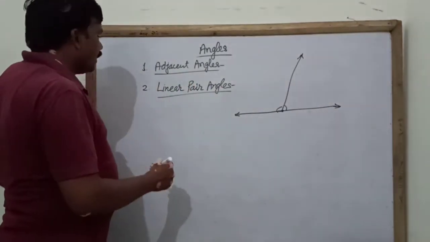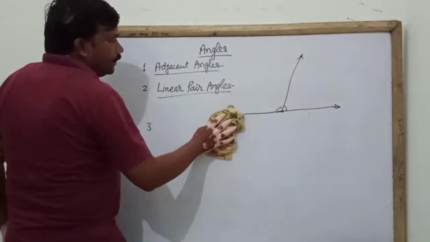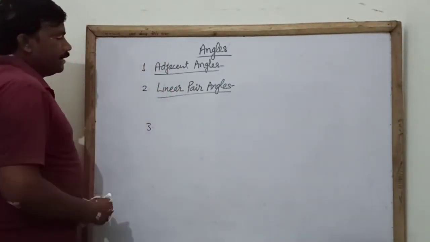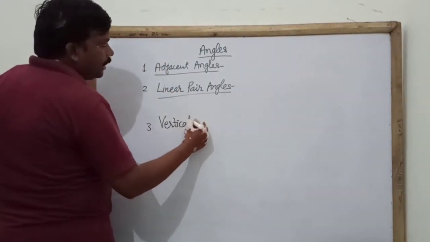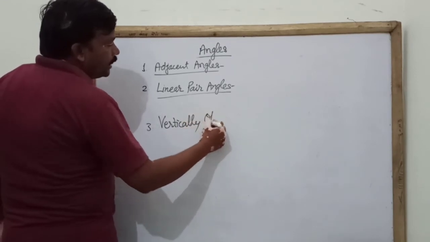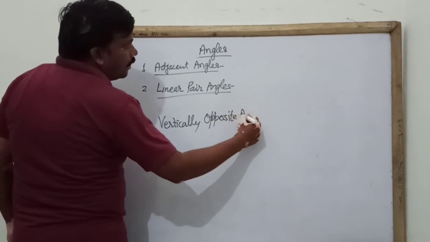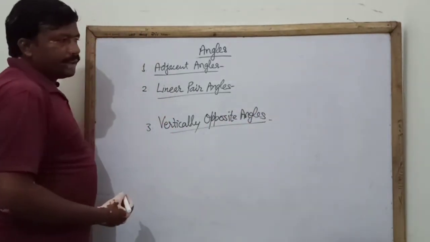Next, the third type of angles is vertically opposite angles.